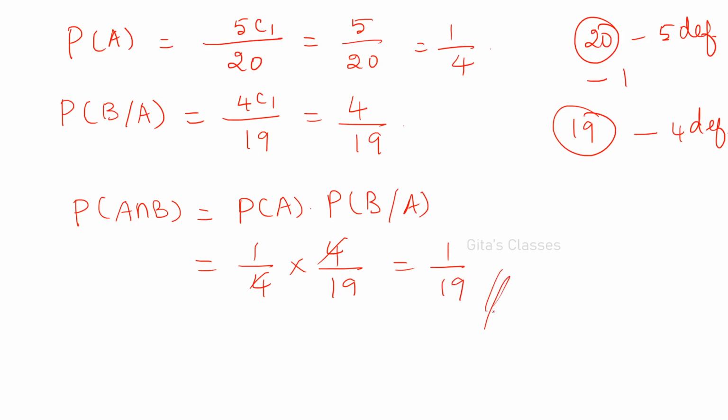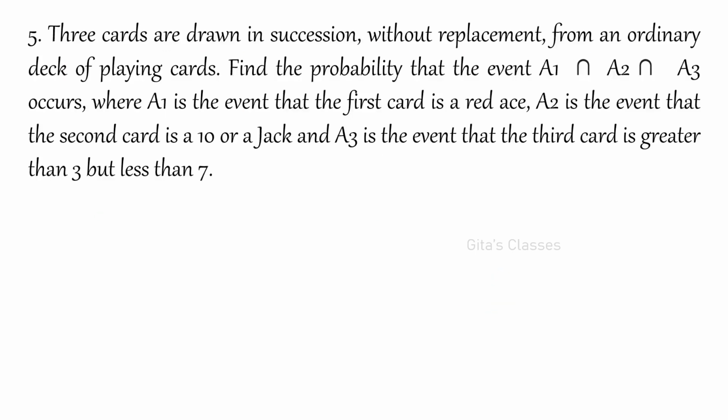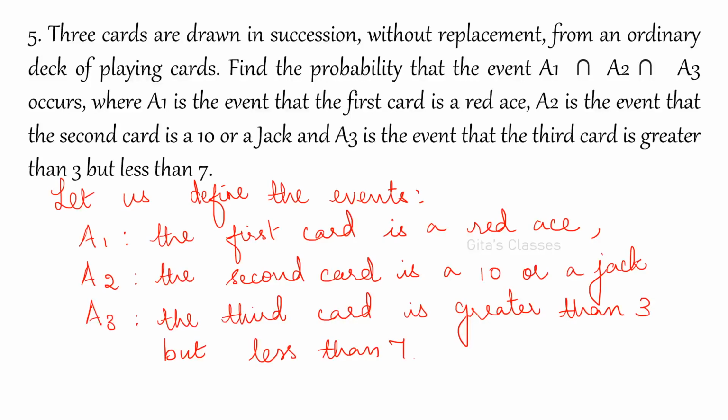Is the answer. And next question. Three cards are drawn in succession without replacement. And we are defining these events. A1 is one red ace. A2, a card is a 10 or a jack. A3 is more than 3 and less than 7. Okay, so let us define the events A1, A2, A3 like this.